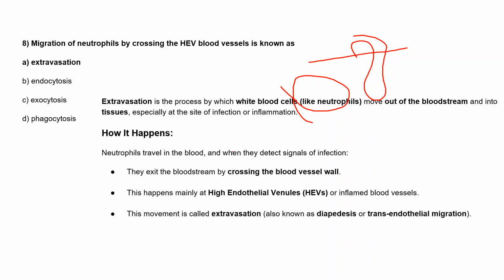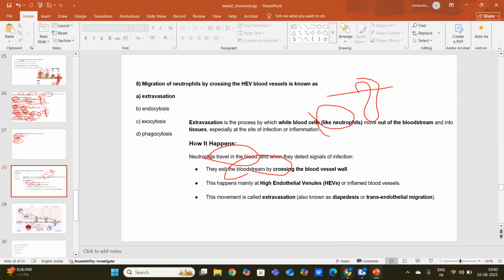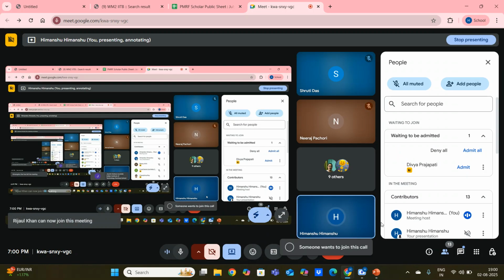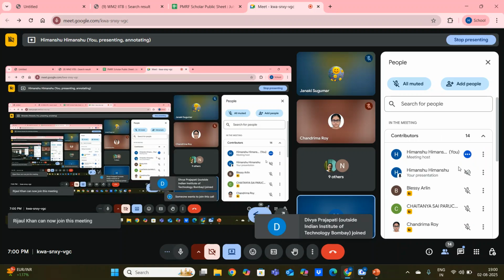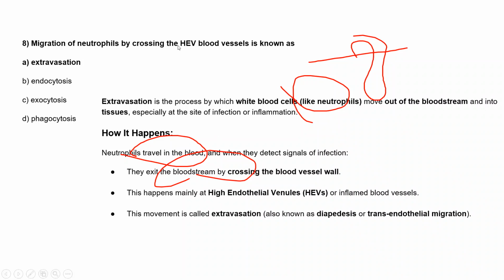So how does this happen? We already saw that neutrophils travel in the blood, and when they detect the signal of infection, they exit the bloodstream. How do they exit the bloodstream? By crossing the blood vessels. And this process happens mainly at the HEV sites. What is this HEV?